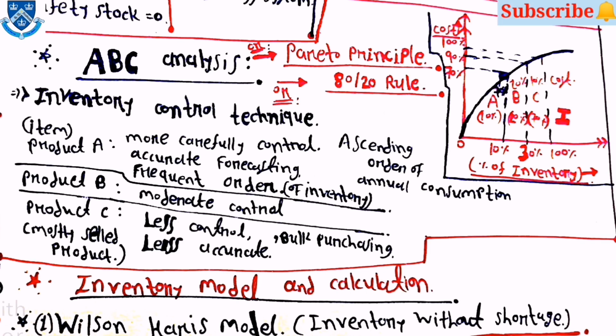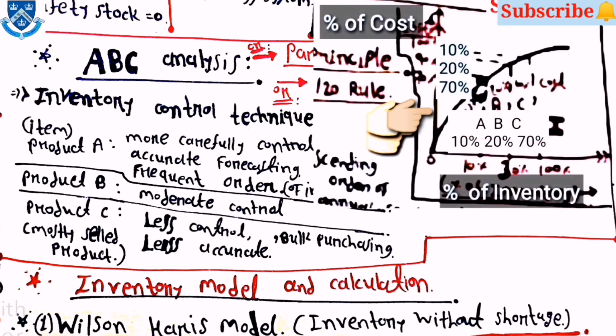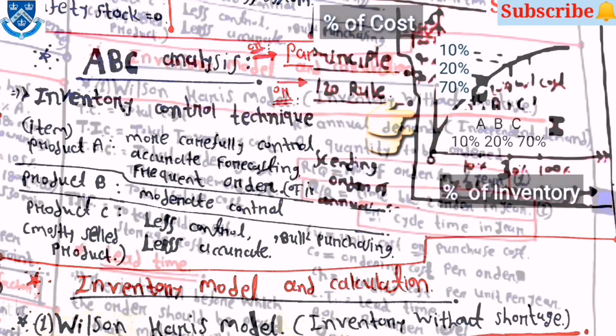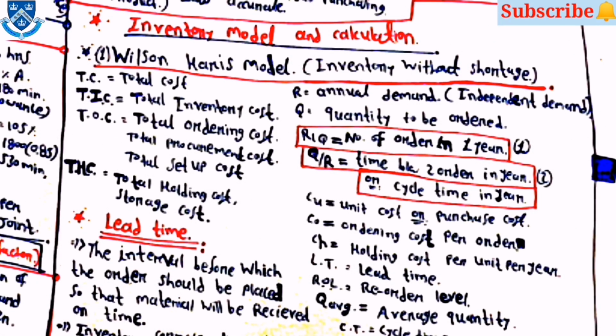Here the diagram is cost versus the percentage of inventory. From the diagram you can understand that for A type products the percentage of inventory is 10% and the cost is around 70%. For B type the inventory is 20% and cost is 70 to 90%, and for the C type the inventory is 70%. Then after the inventory control, the inventory model and calculation. The first one is the Wilson-Harris model, or inventory without shortage.